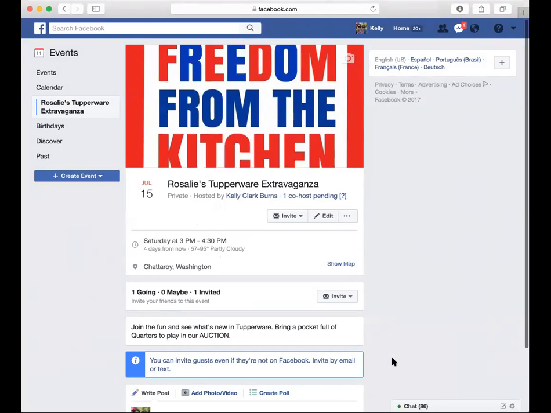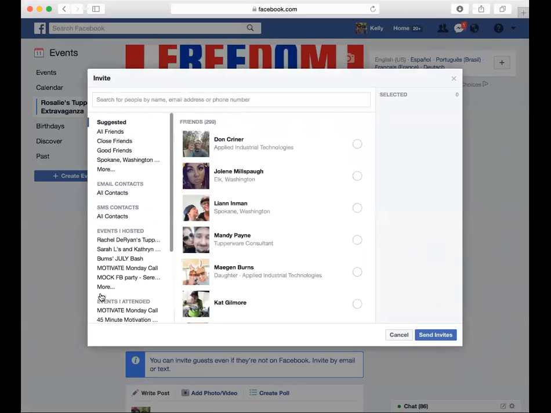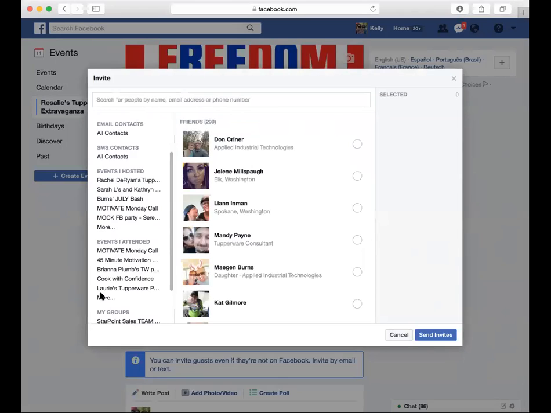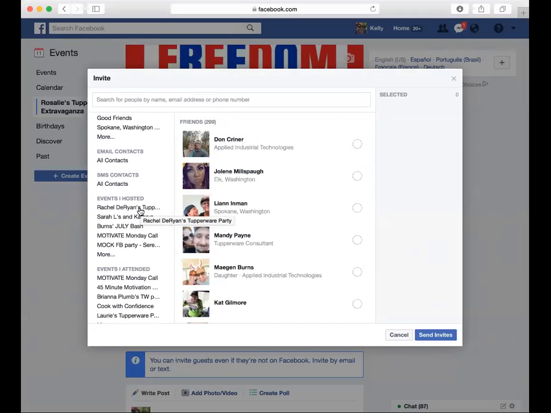So when she goes in to accept that invite, then she can go into this event and she can invite her own friends. There's a couple of ways that the host can do that. She can click on the invite key here, and she can choose her friends through her list of all of these different people that she has in her group. She can invite people that are in a specific group. She can invite people that attended a certain call or a certain event in the past. She can also invite people of events that you've hosted.